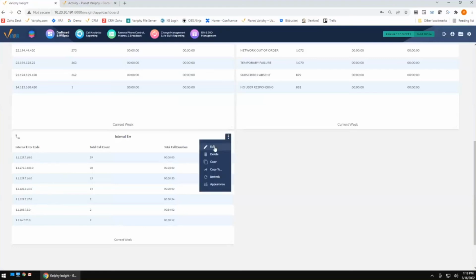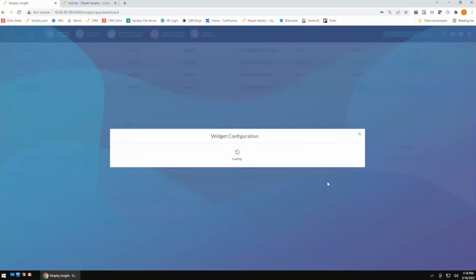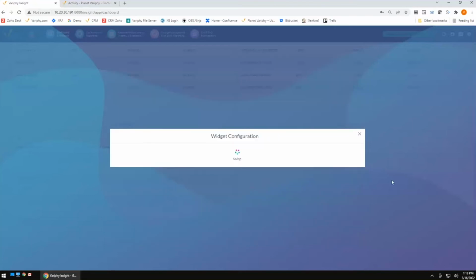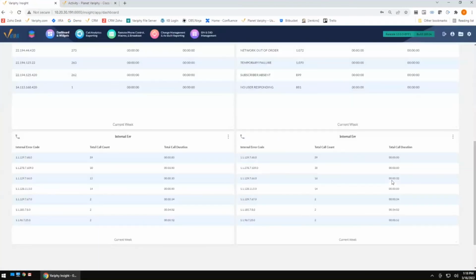Now, I'm going to go ahead and make a copy of this, and we're going to change over to event tracking. So now we can see the difference. Now, most of these should be the same. The reason being is that nine times out of ten, an internal error is taking place on one part of the call, either the originating or terminating part of the call. However, if we take a look at this, what we can see here is there is one particular error message that's happening multiple times on a single call.